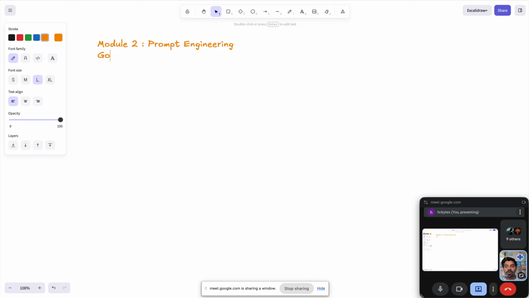Now, what is the goal of today's class? What do we have to cover? First, we need to understand what a prompt is. Second, we need to understand why prompts are important. Third, how to write good prompts.